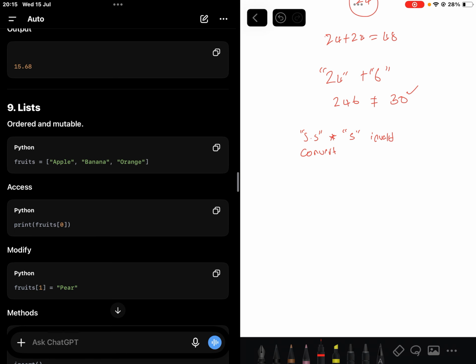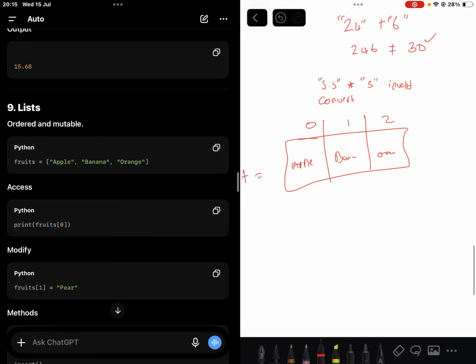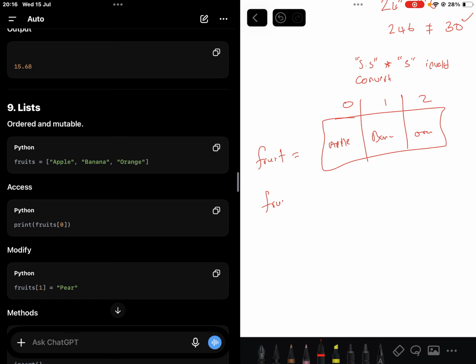A list works like how strings work. That's what I was saying. It's 0 indexed too. 0, 1, 2. Here it will be banana, orange, apple, right? Same thing, it works like that. Okay, the name first, the variable, which is fruit. This is the list of fruits, right? So I can access it in the same way I access when I was doing a string. So this will give me banana because it goes to position 1, right?